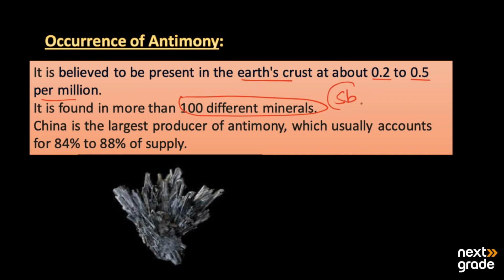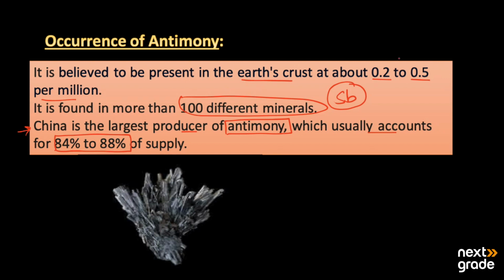Its symbol is Sb, and China is the largest producer of antimony, usually accounting for 84 to 88% of the total world supply.